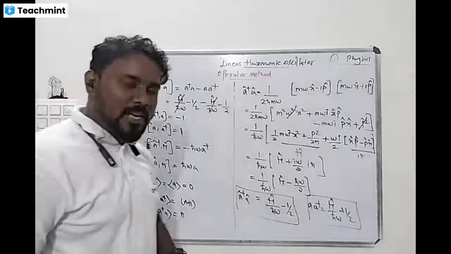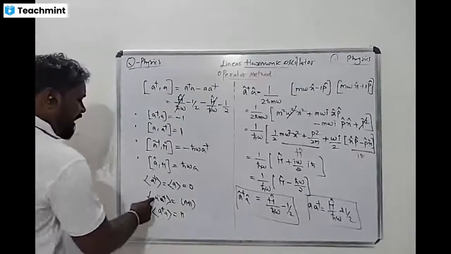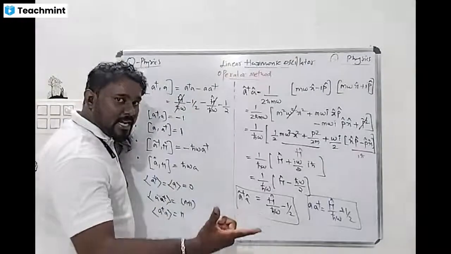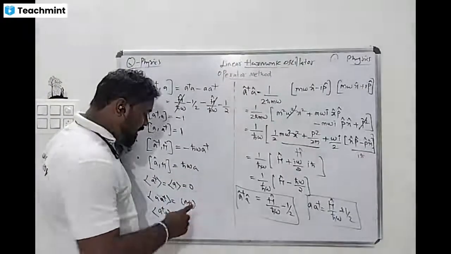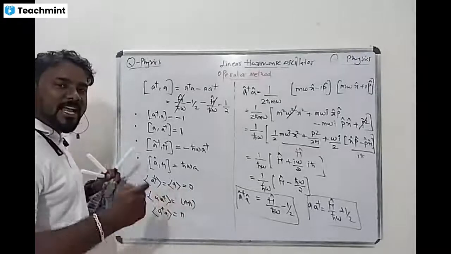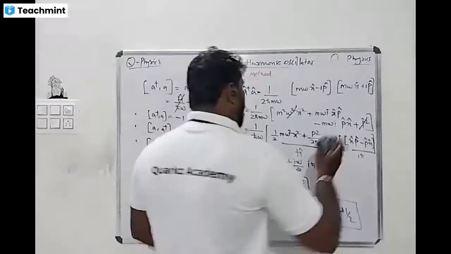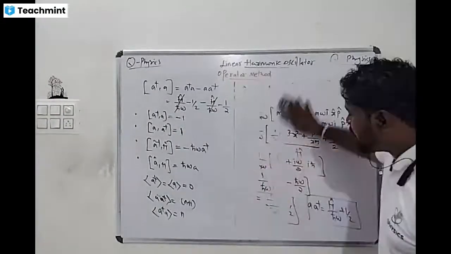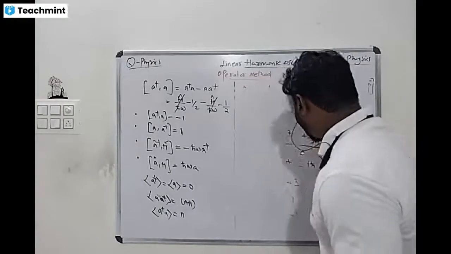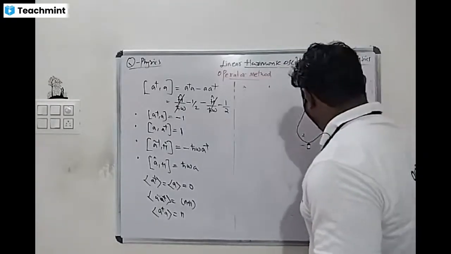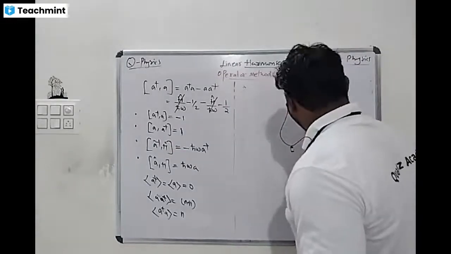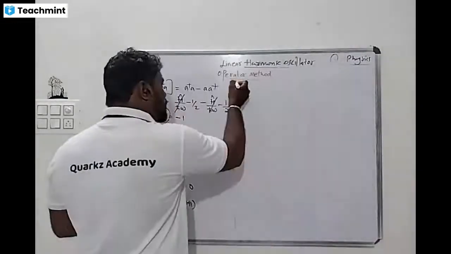That's very important. So tell me, what is the expectation value of A A dagger? N plus 1. And the expectation value of A dagger A? N. Expectation is nothing but the nth state, the corresponding state. This is very important. Understood, right? Is it clear? Yes or no? Yes, sir, this is a very important thing. Now, third idea.